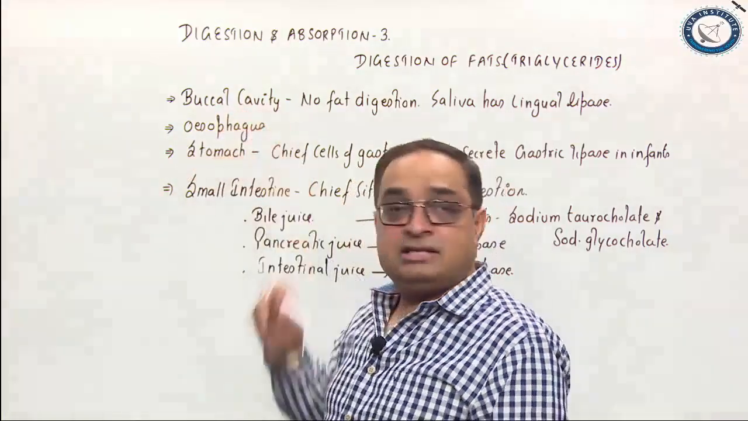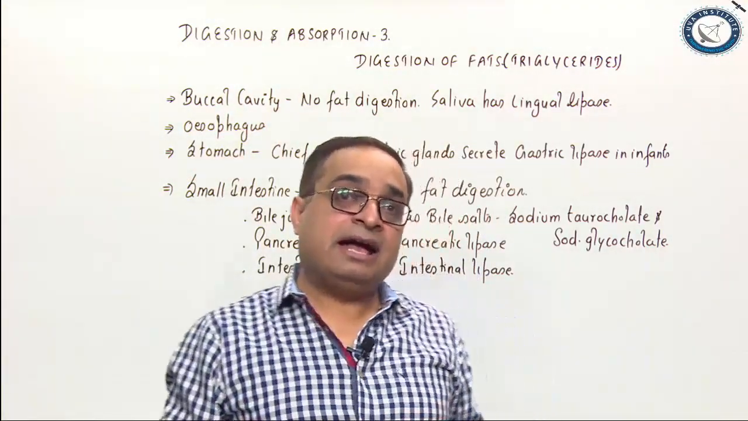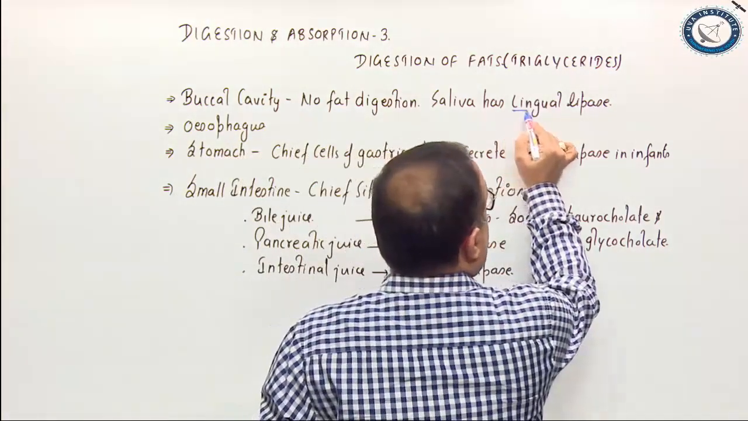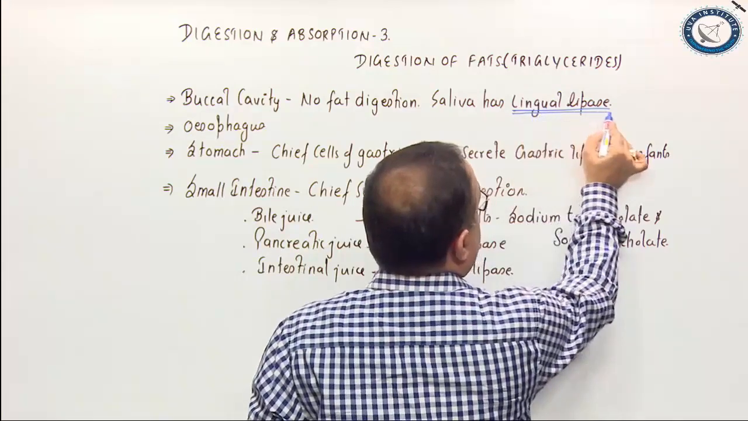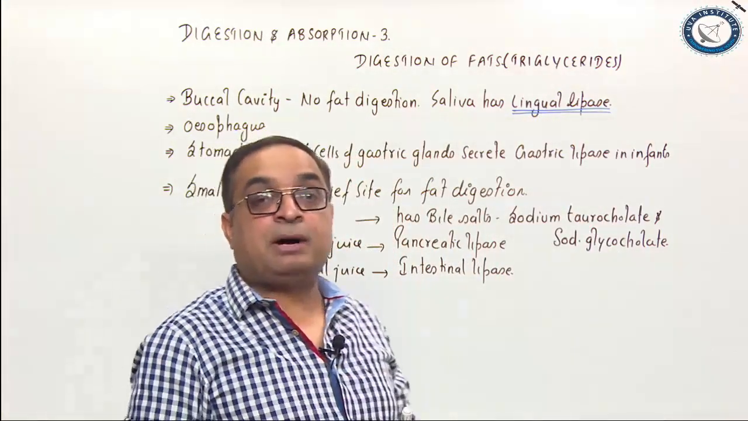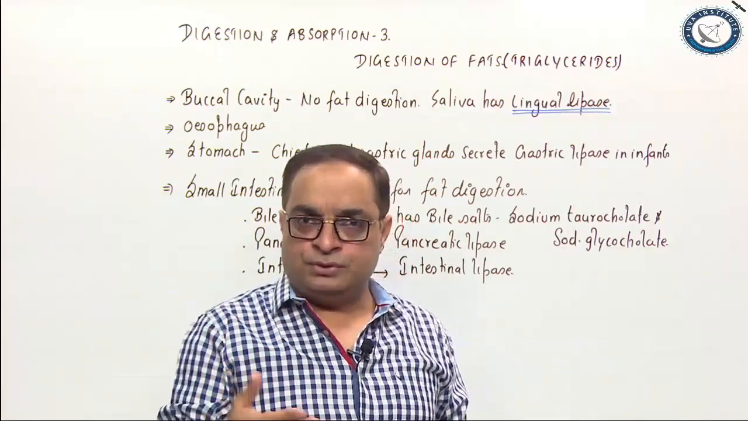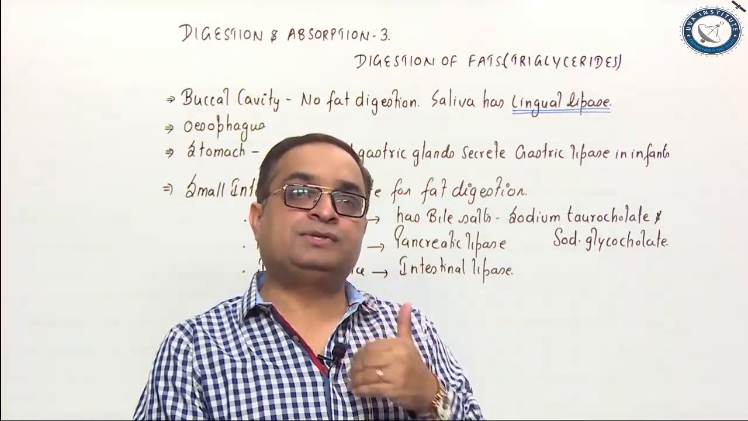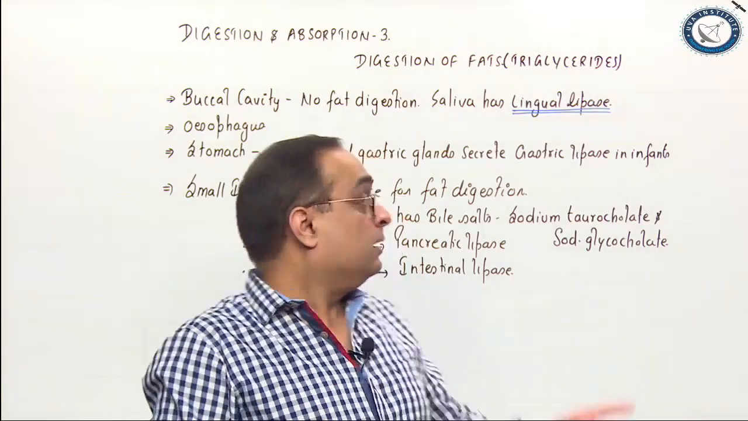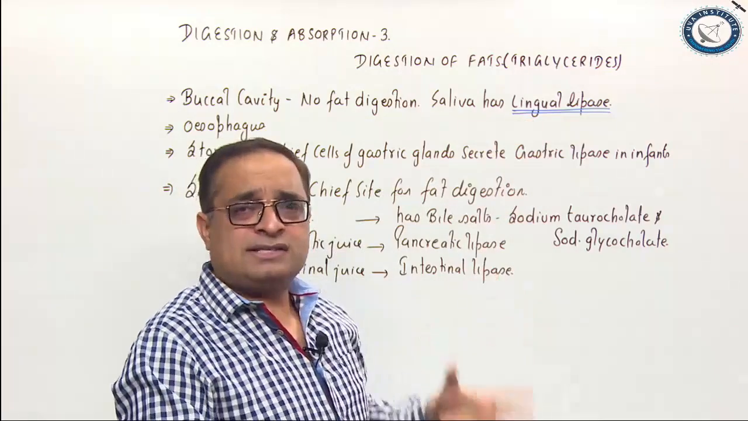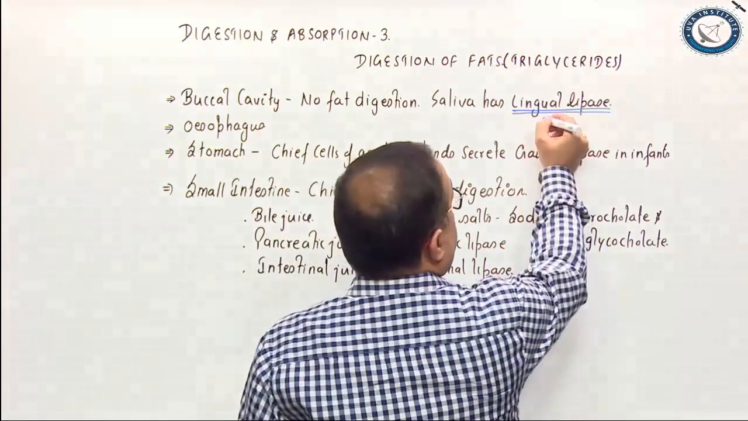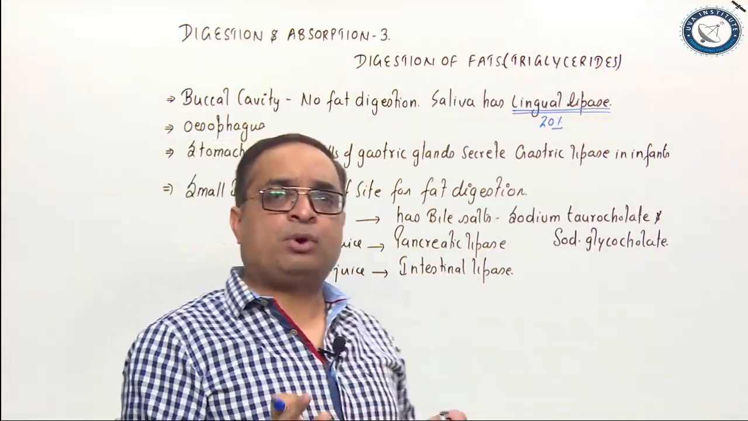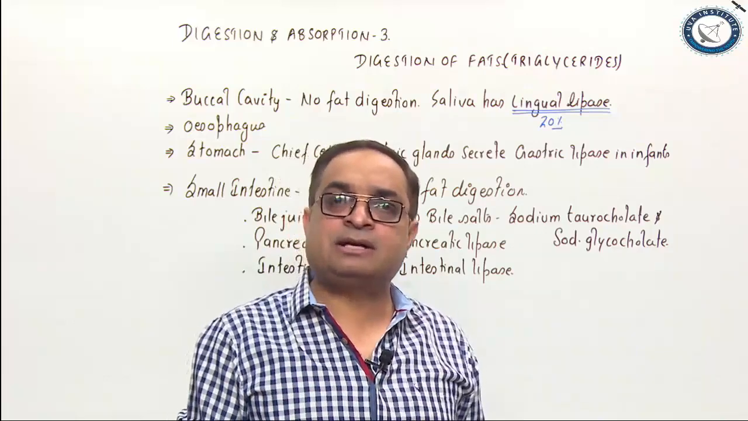As far as buccal cavity is concerned, saliva has the enzyme lingual lipase. But this lingual lipase doesn't digest fats in buccal cavity. When you chew the food, it gets mixed up with saliva. Then you swallow that bolus, it passes through esophagus, goes to your stomach. Lingual lipase digests approximately 20% fats in stomach and small intestine.